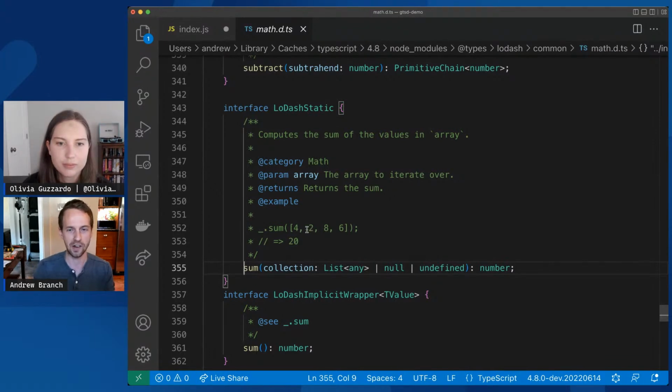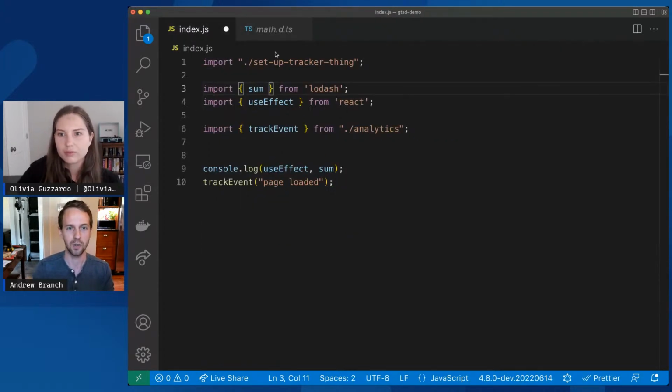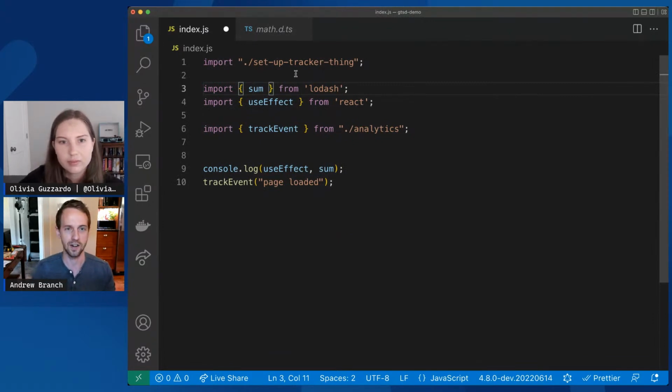This declaration file is what powers all of the IntelliSense when you're writing JavaScript or TypeScript. So it's great that we have these, but it's not really going to help you understand what is going on at runtime. It's not going to take you to that file and let you set a breakpoint or something like that. So to address this, we've added a new experimental command called go to source definition.